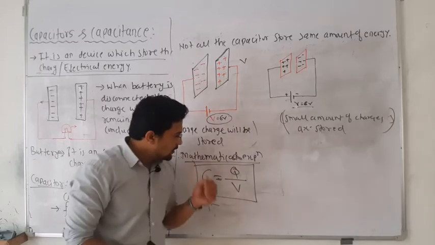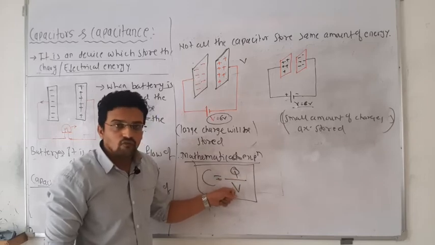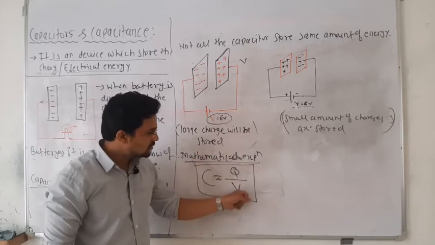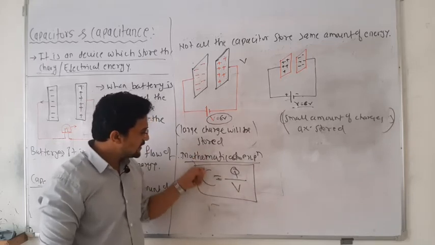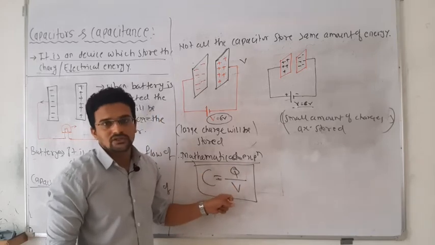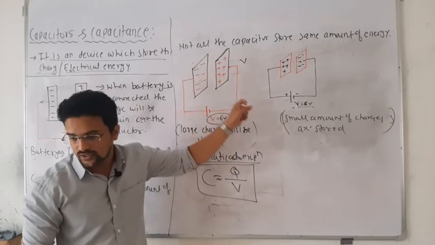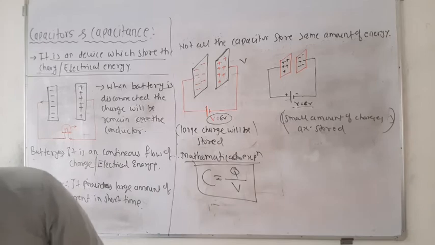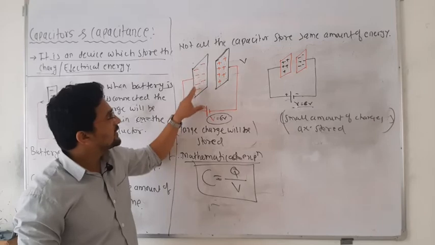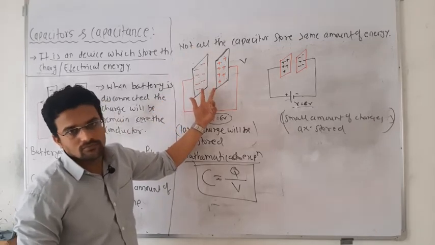Now you wonder, I already told you capacitance does not depend on the charge, does not depend on the voltage also, but mathematically it shows that the more the charge, the more the capacitance, and the more the potential, the less the capacitance. But believe me, capacitance does not depend on Q and does not depend on V. It depends only on the shape and size of this conductor, the physical parameters, meaning the area of this conductor, and the separation between them.